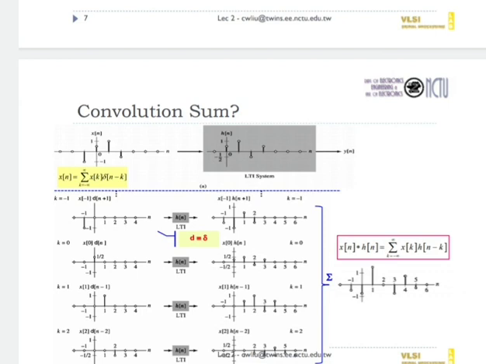So if we consider the relaxed LTI system, then relaxed system means if input x of n is 0, then output y of n is also 0. And if we say unit impulse delta n is applied to this system, then its output is denoted by h of n, and h of n is called the impulse response of the system.